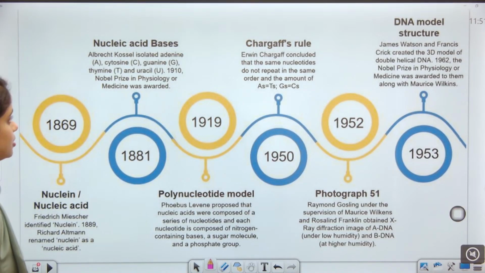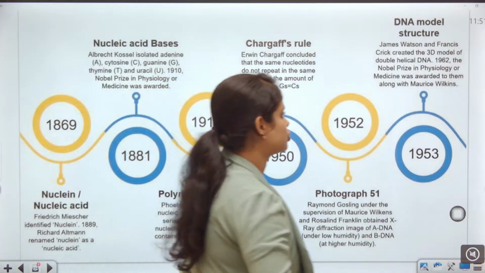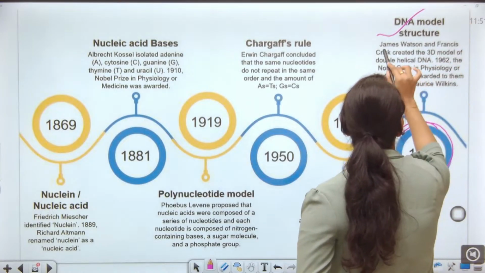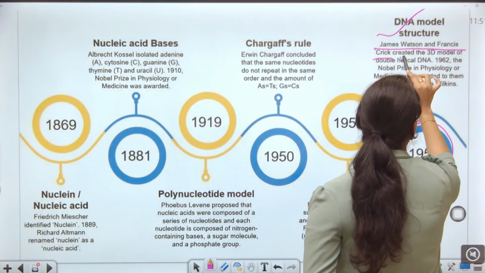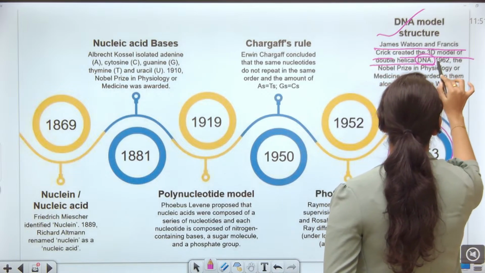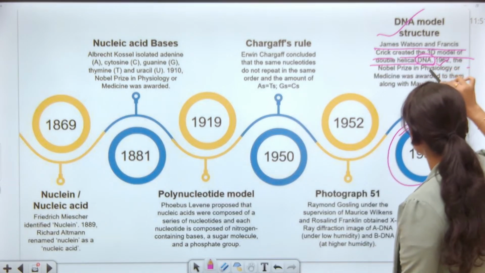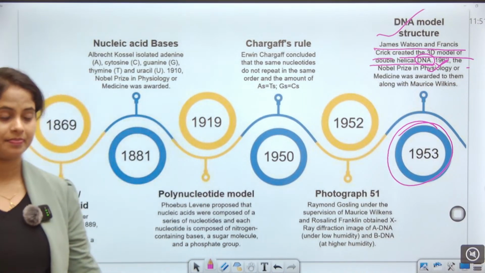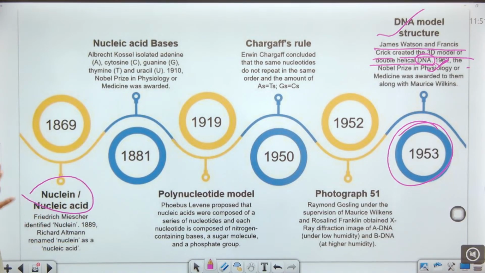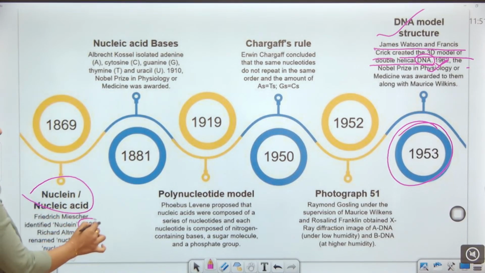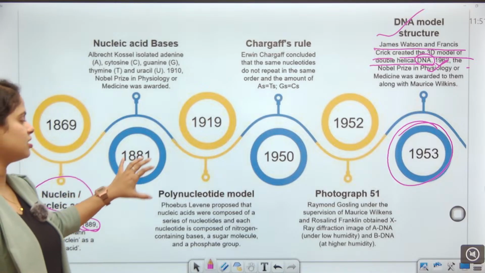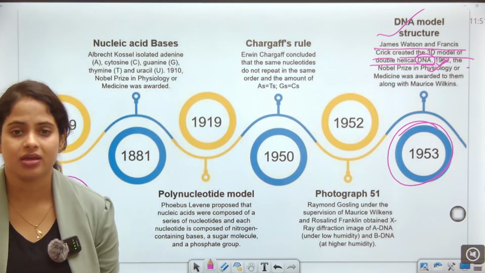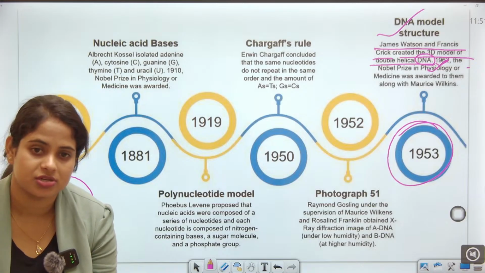So in the year 1953, James Watson and Francis Crick created the 3D model of double helical DNA. In 1962, the Nobel Prize in Physiology or Medicine was awarded along with the invention. So it started with nuclein, the nucleic acid, in 1889, then 1881, 1950, 1952 and so on. In the end, the structure of the DNA strand was discovered.